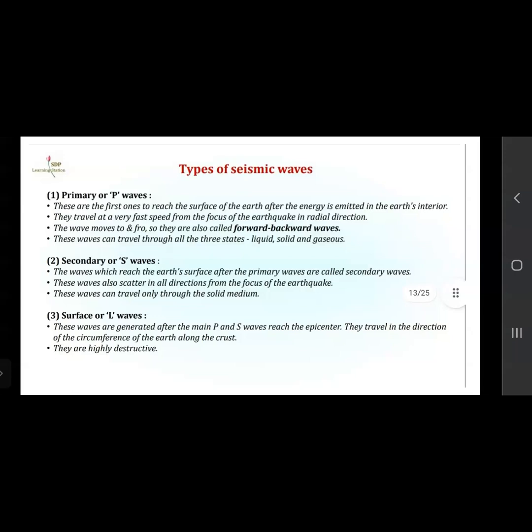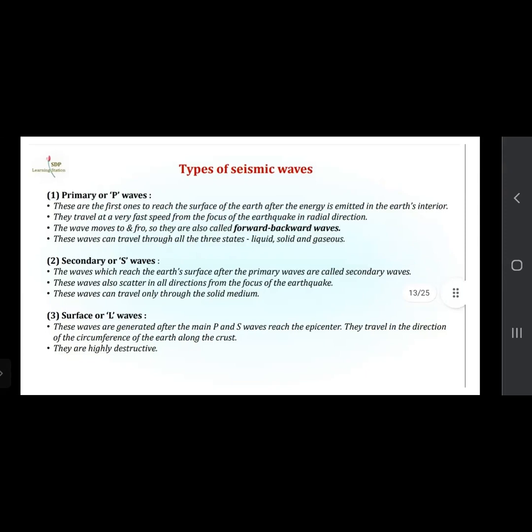They travel at a very fast speed from the focus of the earthquake in a radial direction. Their speed is very fast, that's why they reach the earth's surface first. The waves move to and fro, so they are also called forward backward waves. As the movement is to and fro, they are given the name forward backward waves.